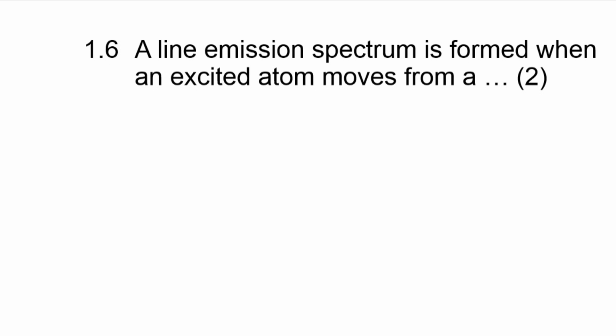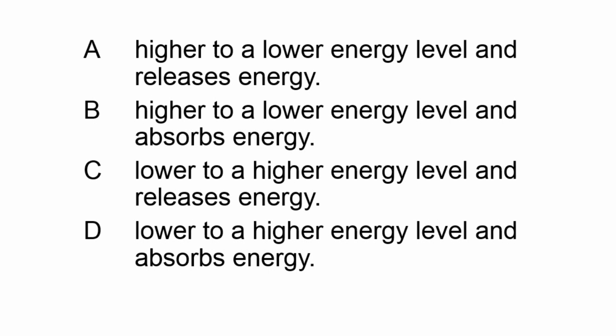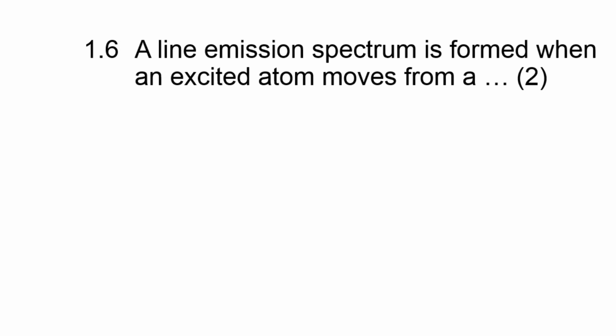1.6. A line emission spectrum is formed when an excited atom moves from a, right, let's have a look: higher to a lower energy level and releases energy; higher to a lower energy level and absorbs energy; lower to a higher energy level and releases energy; lower to a higher energy level and absorbs energy. Right, let's go back to the statement. As I'm saying, the statement carries a lot of information.